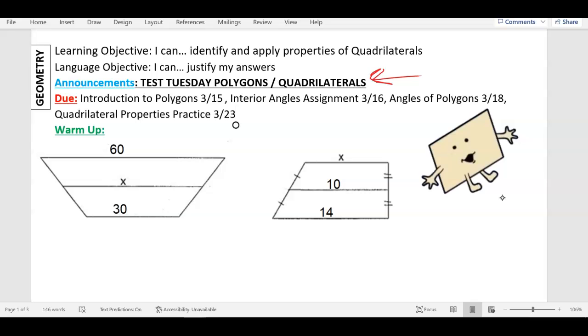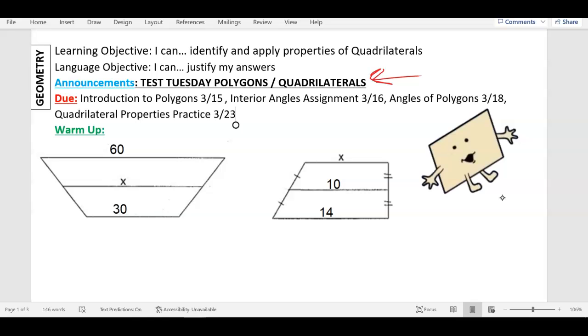Okay, so on the warm-up, this is going to help you with number 7 and 8 on your assignment. So if you get stuck on 7 and 8, this warm-up's here to help you. Now, if you have your notes, or if you need a copy of the notes, they're back there from Tuesday the 22nd. At the end of the notes, we did a little section on mid-segment.